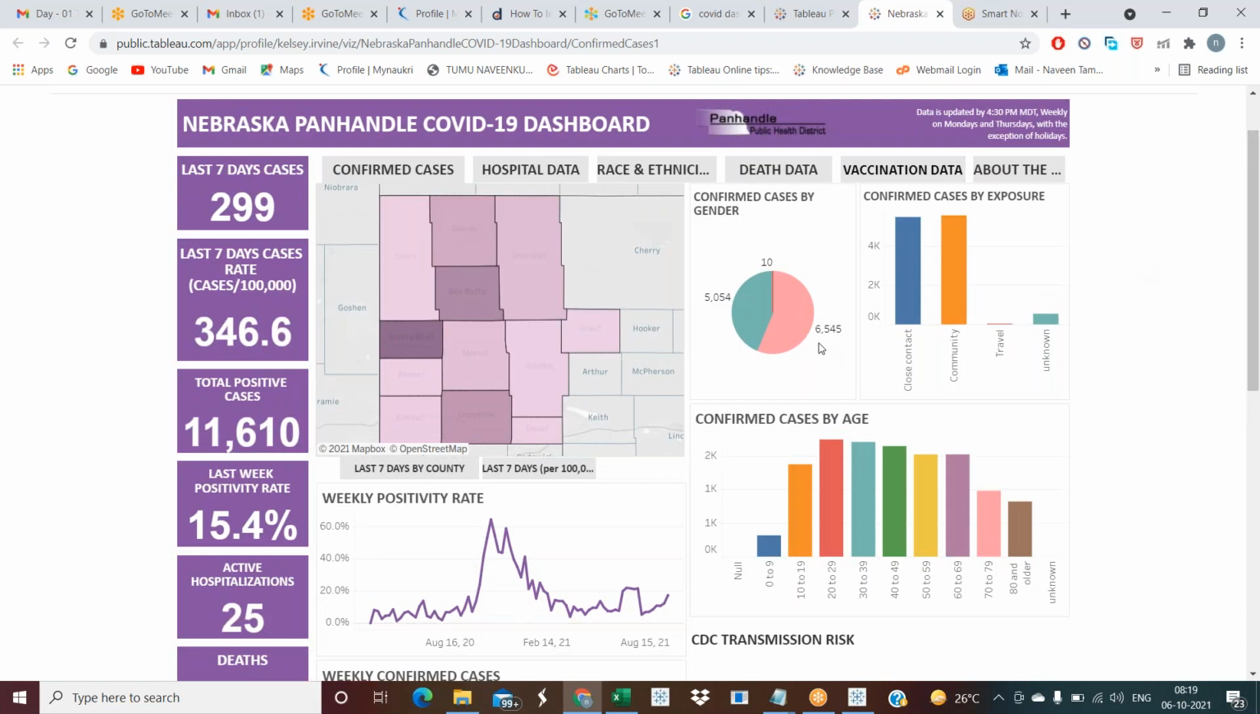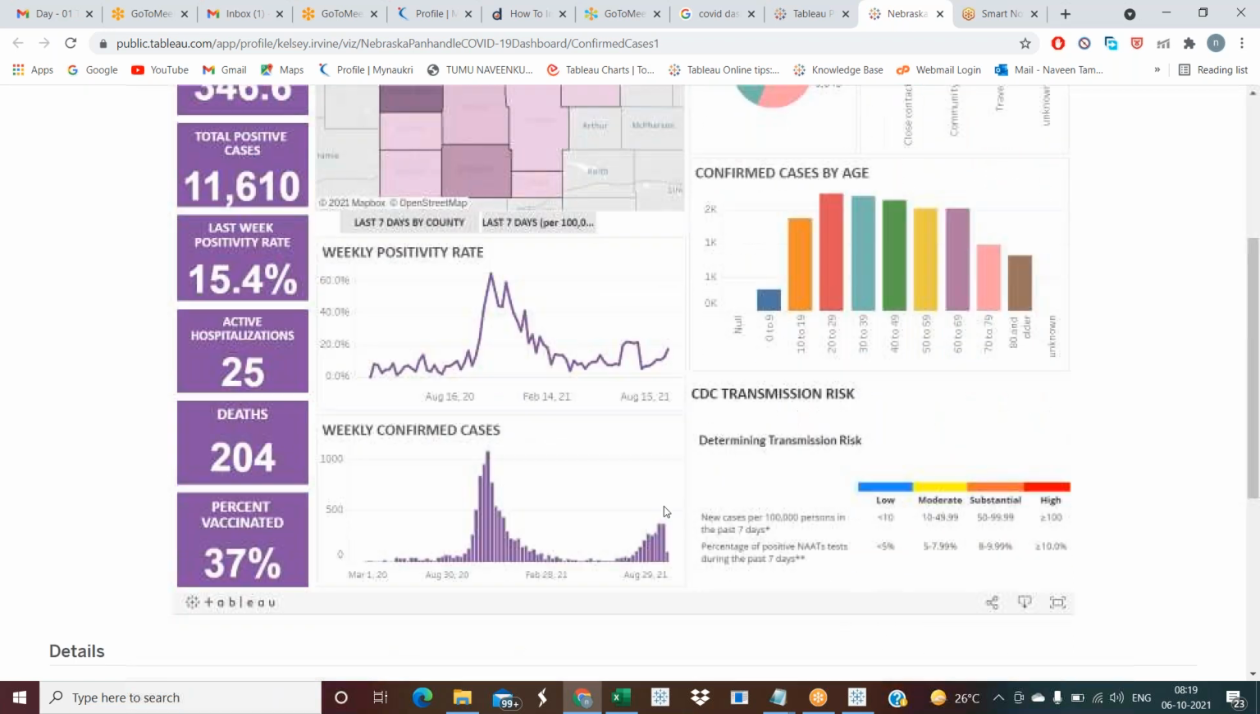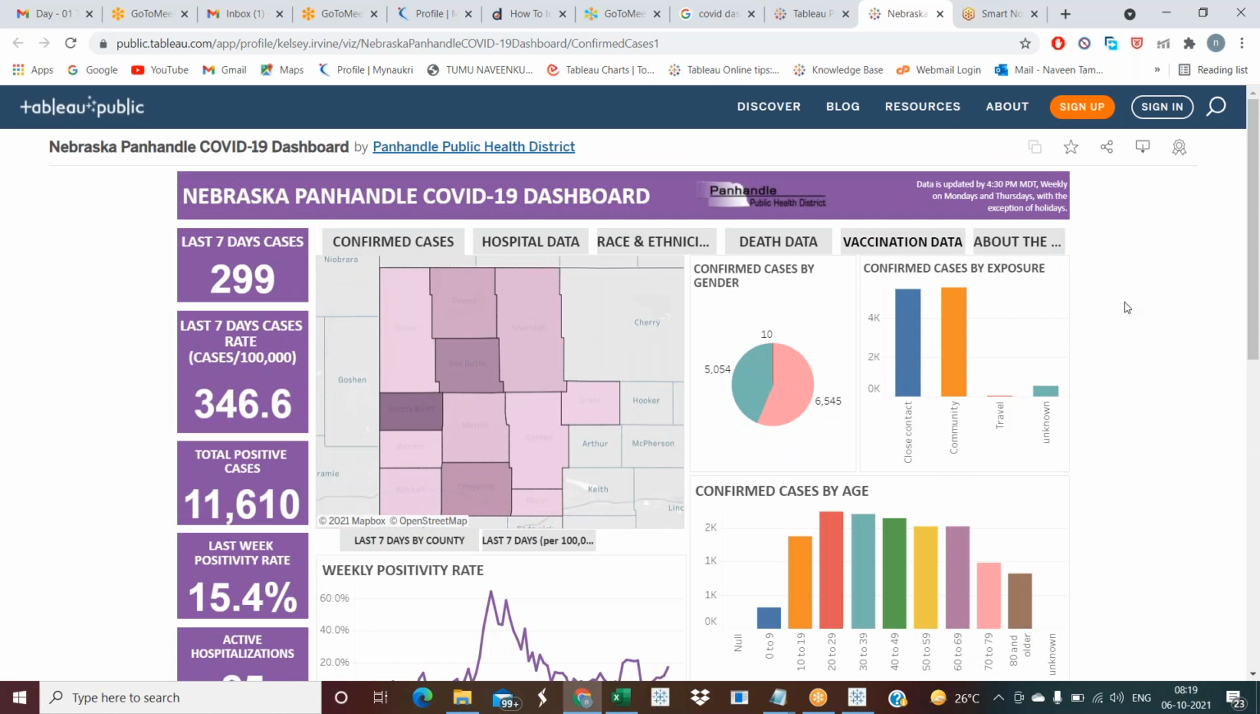In the same way, we are going to build pie charts, map charts, bar charts, line charts, and stacked bars. Different charts we need to build based on the requirement. If you can see this pie chart, confirmed cases by gender: male gender 5,000 cases confirmed, female gender 6,000 cases confirmed. This is where we show some data.